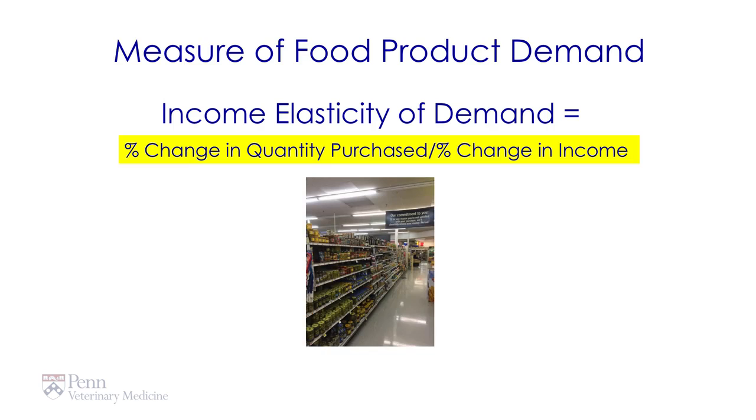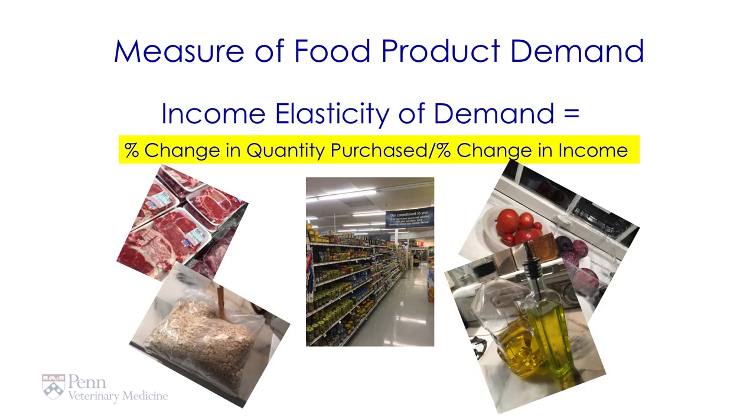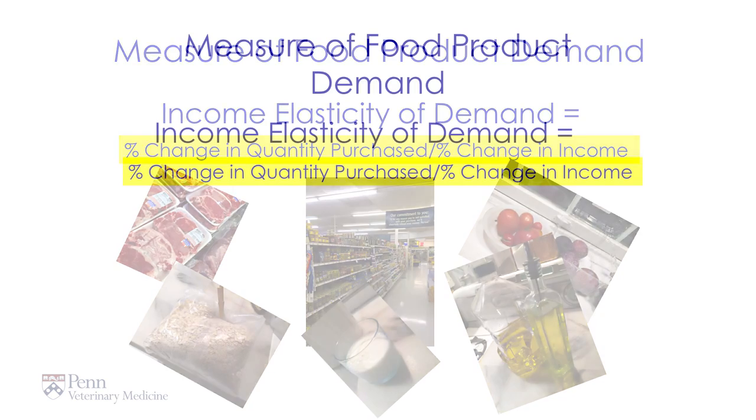In the supermarkets, we have a lot of selection of foods. When your income increases, do you buy meat? Do you buy vegetables and fruits? Or do you buy cereal? Or do you buy oils and fats? And lastly, do you consider dairy products as part of your menu? And so what we'd like to do is to look at how people buy different items as their income changes.